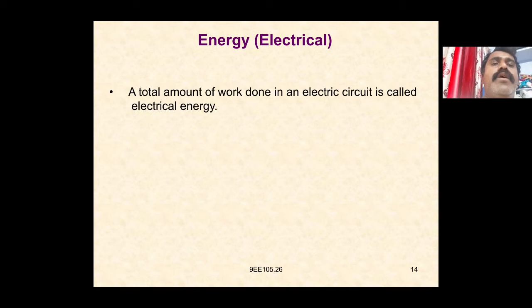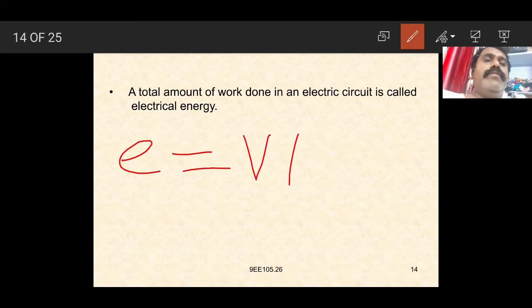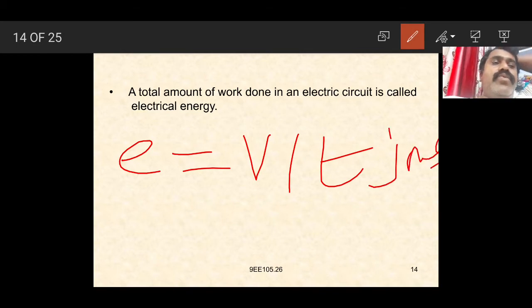So, the total amount of work done in an electrical circuit is called electrical energy. So here the energy E is equal to VIT joules. It can be defined as the total amount of work done. In the case of an electrical circuit, the energy E is equal to VIT joules.